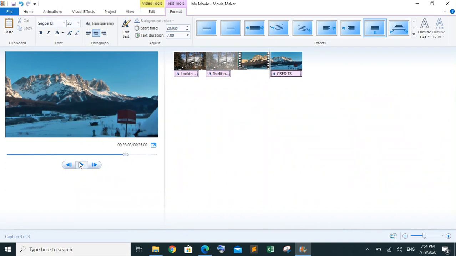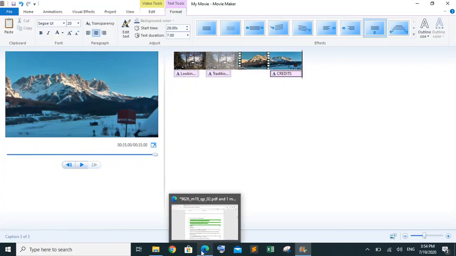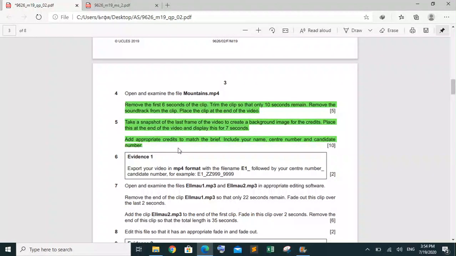If I play this one, you can see that it is showing me credits. So this is the examiner requirement. This task is done. We have added the appropriate credits, and then he's saying that for the evidence we have to export the video in MP4 format with E1 followed by the center number and the candidate number, for example this one.